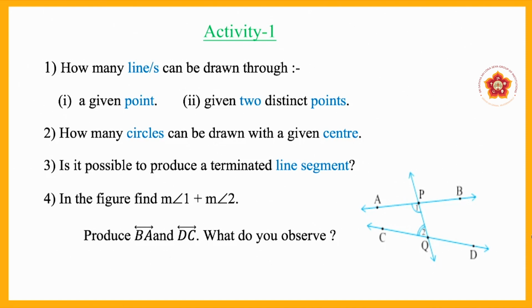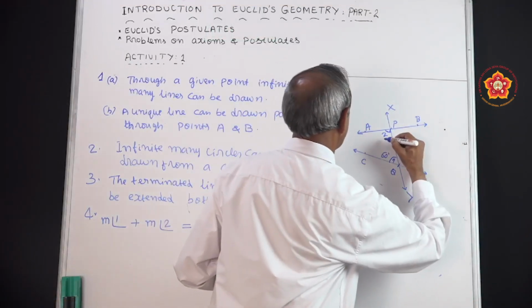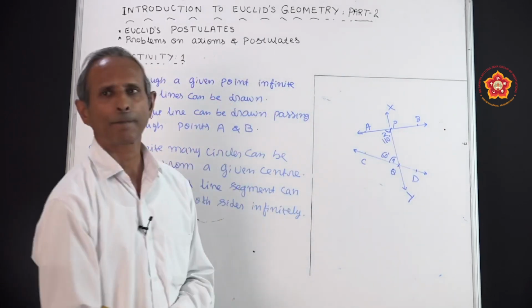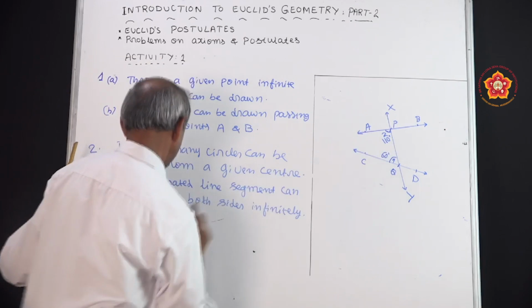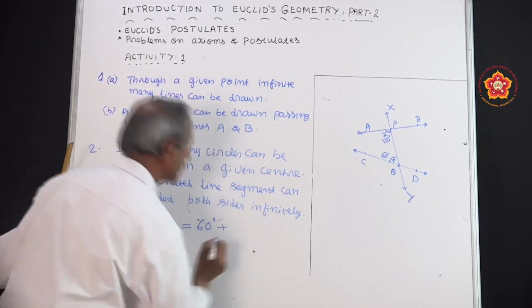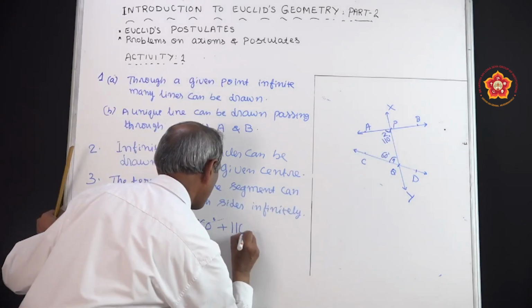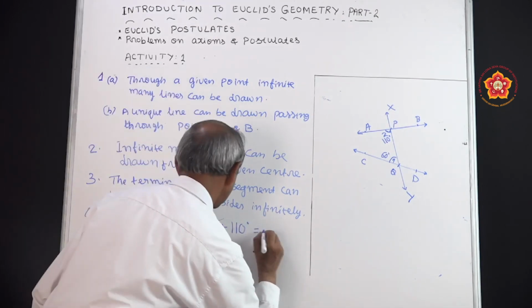In the figure, let us assume that this angle 1 is 60 degree. Angle 1 measures 60 degree. Another angle, it is measuring approximately 110 degree. Now let us substitute in this formula. Magnitude of angle 1 is how much in this figure? 60 degree. I will substitute here 60 degree plus magnitude of angle 2, which is 110 degree. Now add 110 plus 60 degree, you will get 170 degree here.